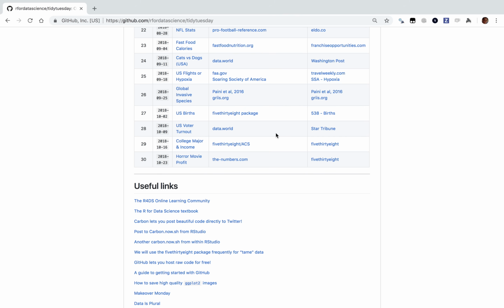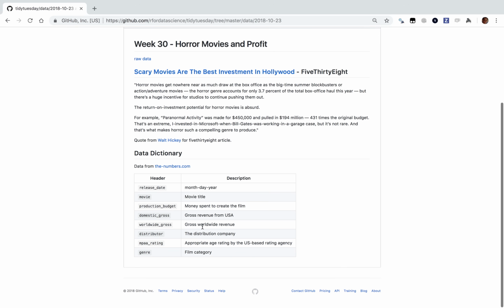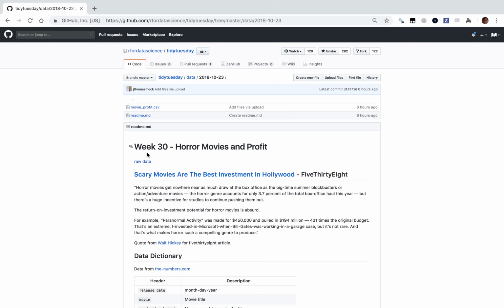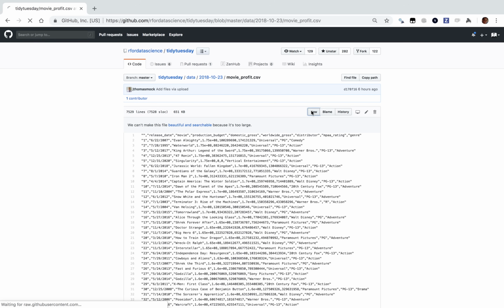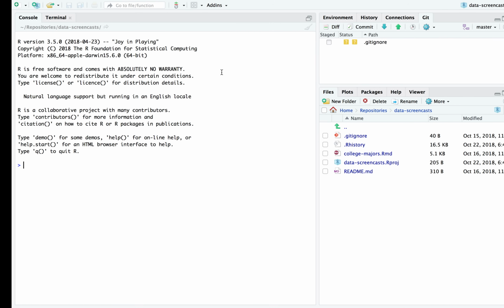So, let's see. I'm going to start by, let's find out. Oh, it's all about our scary movies, the best investment in Hollywood. Looks like we've got 8 columns, and the raw data, click here for it. Movieprofit.csv. Looks like that'll be the raw data. What I like to do with raw data is I'll click it, click raw, and select the URL.